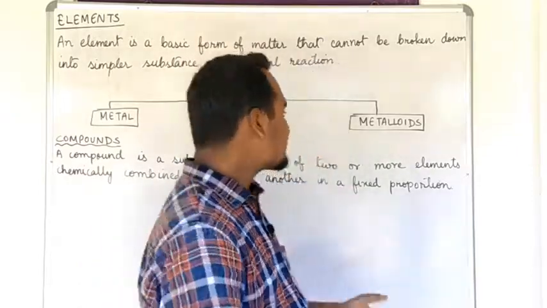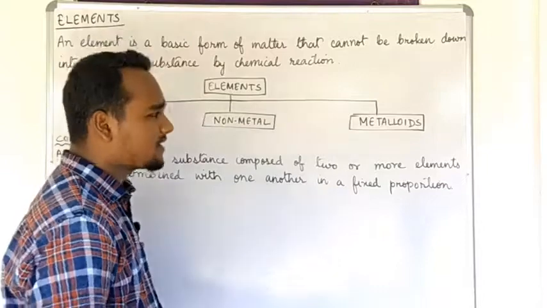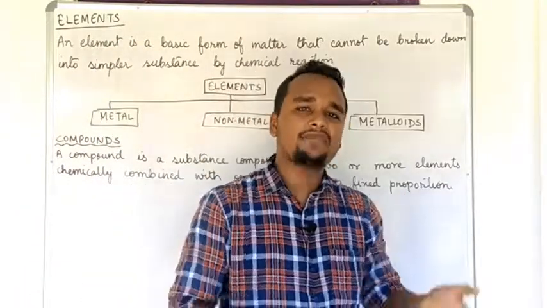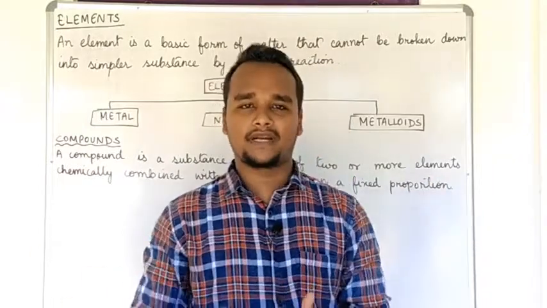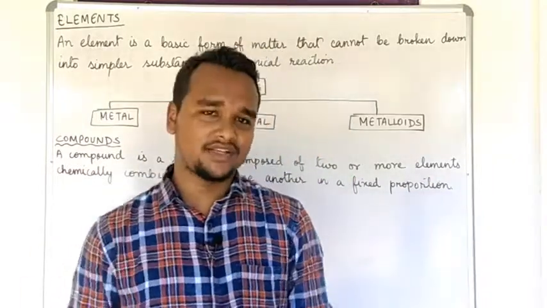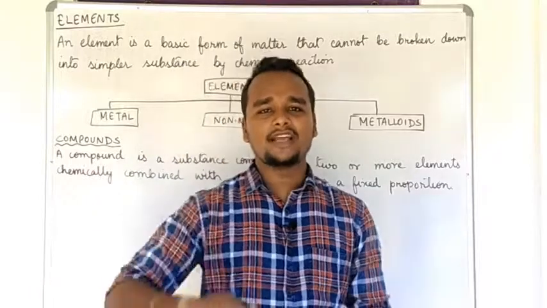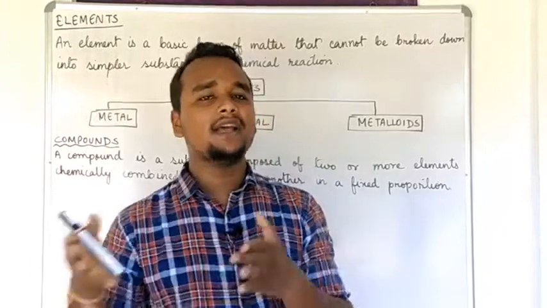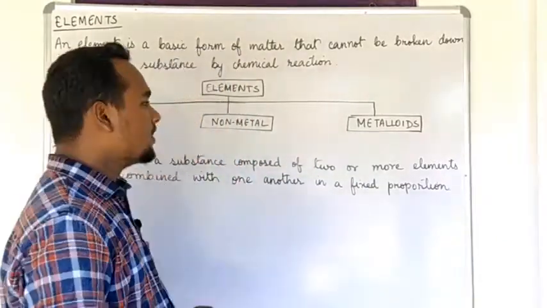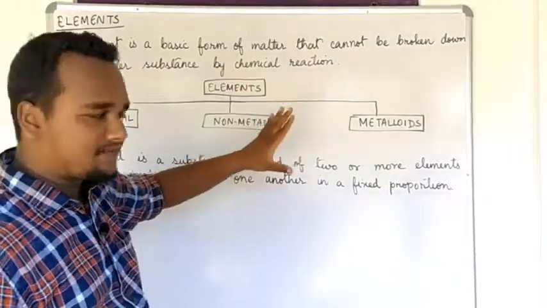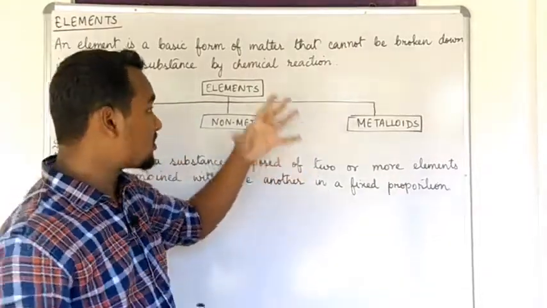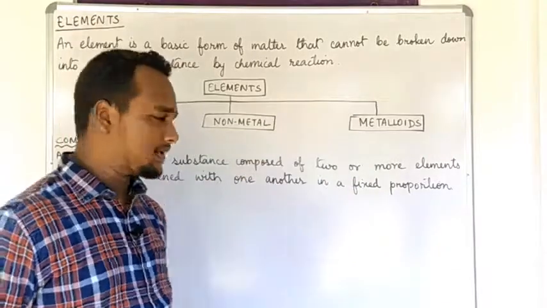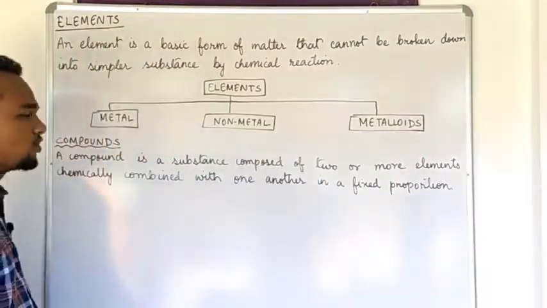So the next one is metalloids. What is a metalloid? These are those elements which are intermediate between a metal and a non-metal. They show the dual characteristics of a metal as well as a non-metal. Understood? So these are the classifications of the different groupings of elements. Elements are further divided into three subcategories: metal, non-metal and metalloids. So next let us proceed to the compound.